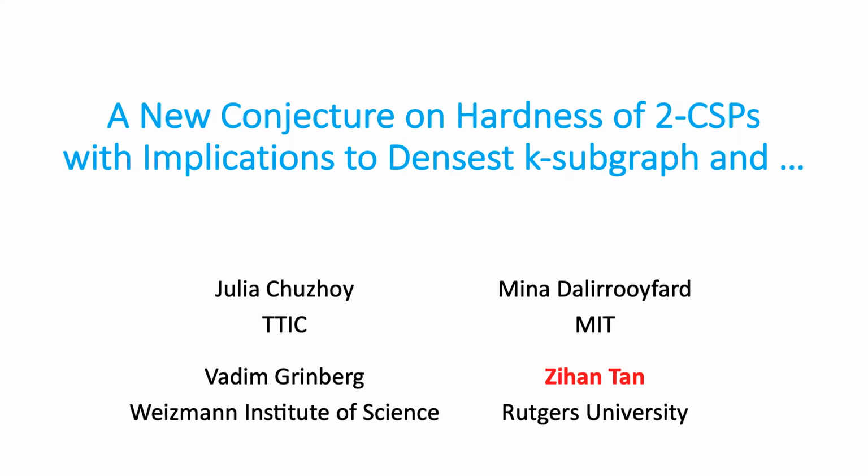I'm presenting our paper at ITCS, whose title is A New Conjecture on Hardness of Two CSPs with Implications to the Densest K-Subgraph and Other Graph Problems. I'm Zihan from Rutgers University, and this is based on joint work with Chuzhoy from TTIC, Mina Dalirrooyfard from MIT, and Vadim Grinberg from Weizmann Institute of Science.